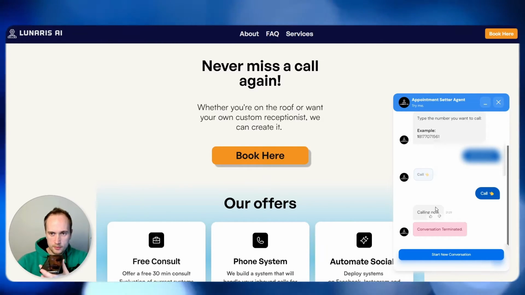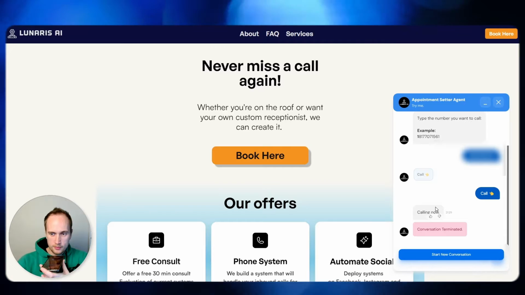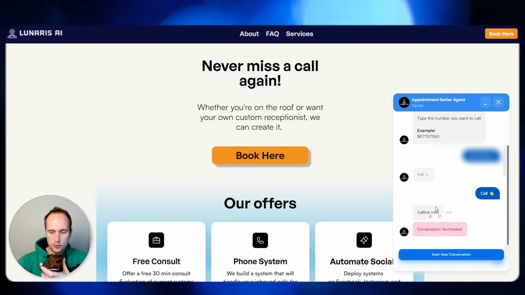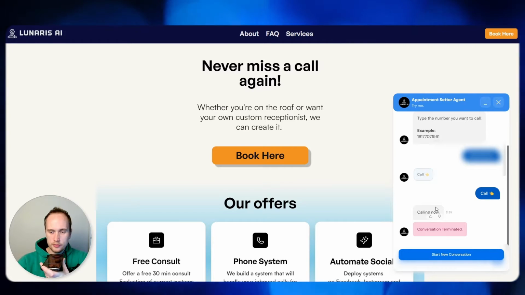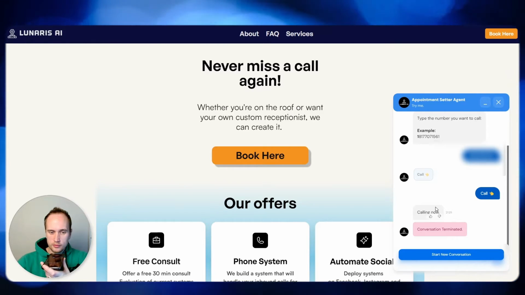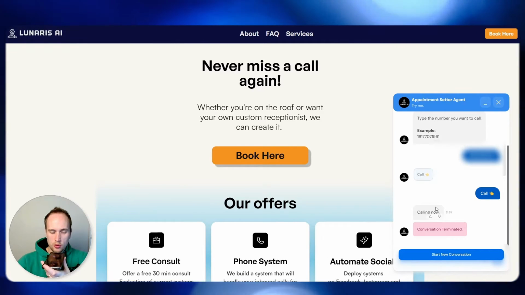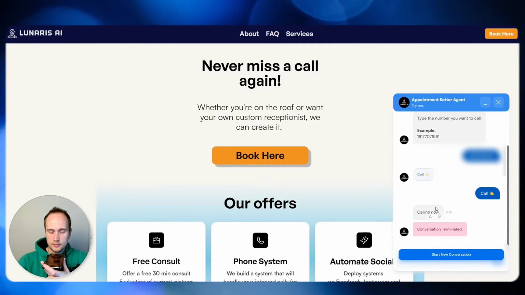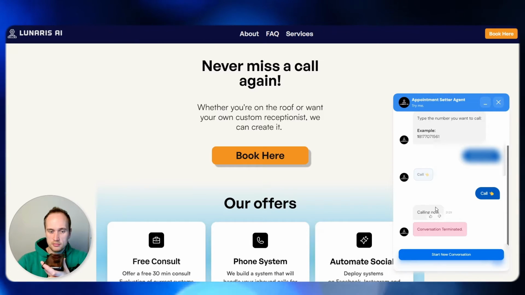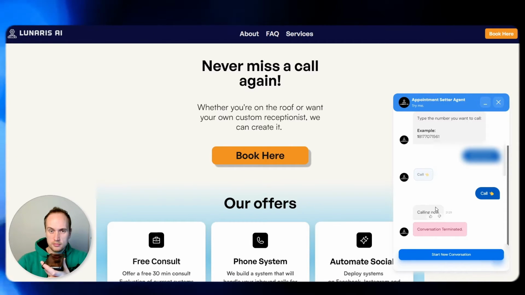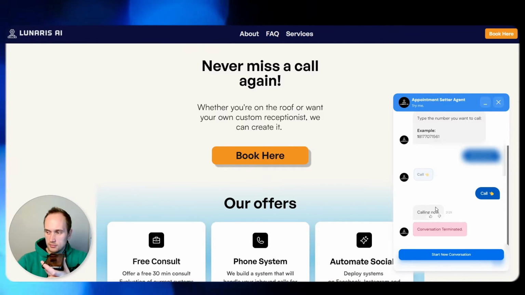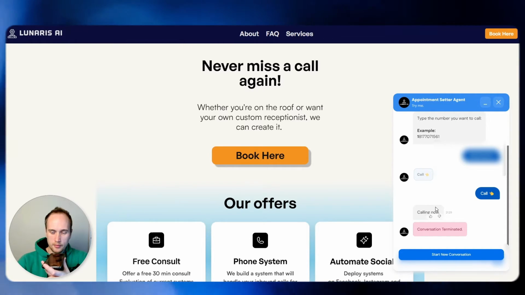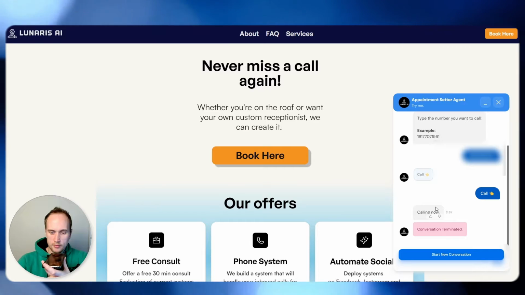Hey, welcome to Agent Roofing. What did you need help with? Hey, I was wondering if I can book an appointment. I need my roof fixed. Okay, can you tell me what day and time you'd like to book your appointment for? Is there any spots available for Monday at 11? Okay, let me check the calendar for that. Unfortunately, the 11 a.m. slot on Monday is already booked. How about 10 a.m. or 1 p.m. on Monday instead? Can we do 3 p.m? Okay, great. Let's go ahead and book you for Monday at 10 a.m.